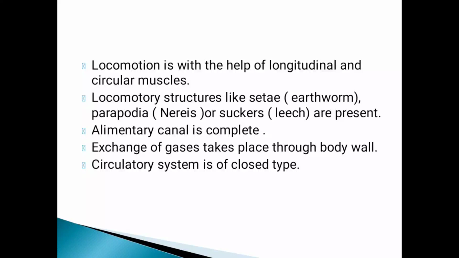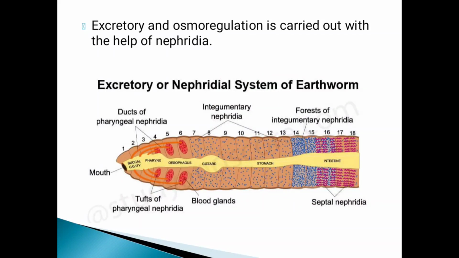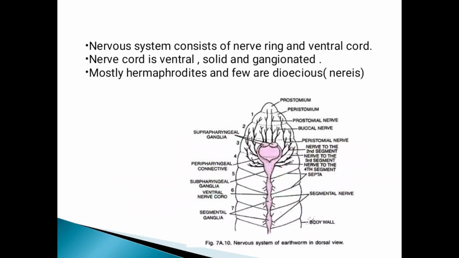See that there are two types of circulatory system. One is known as the open type and the second one is the closed type. Means what? The blood vessels are present. So that's why it is known as the closed type of circulatory system. Now see this excretion, means excretory and osmoregulation, it is carried out with the help of nephridia. See that in the diagrams I have shown, this is the integumentary nephridia, this is the pharyngeal nephridia, this is the forest of integumentary nephridia. So these nephridia play an important role in excretion and osmoregulation.